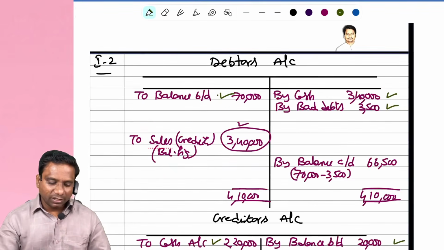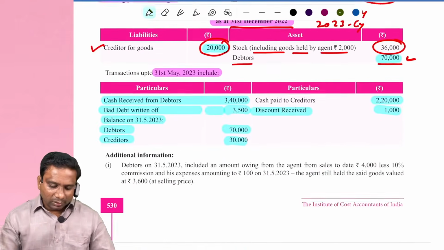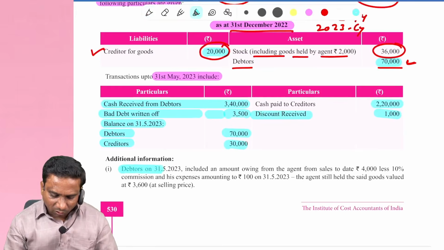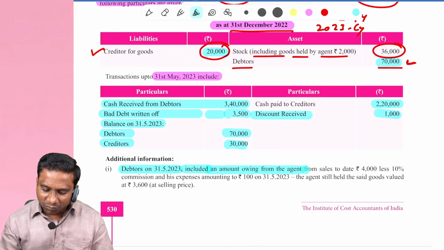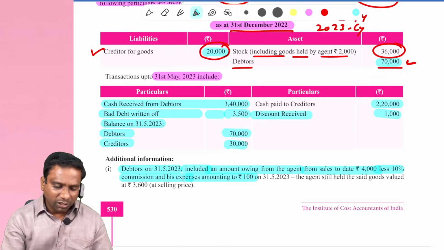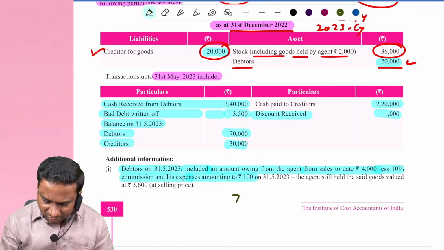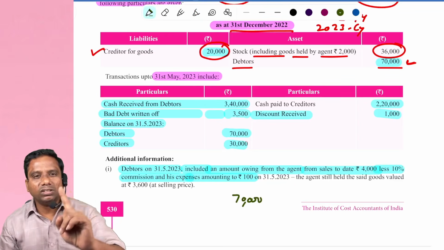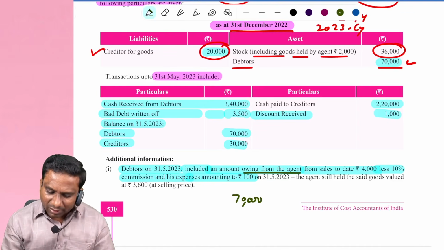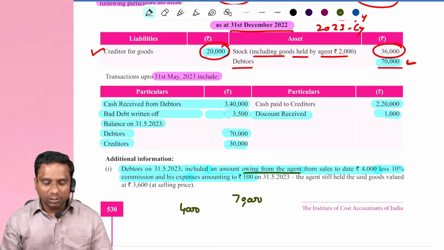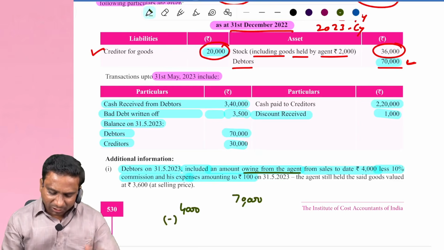Observe carefully. Next information: debtors on 31/5/2023 included an amount owing from the agent from sales to date 4,000 less 10% commission and his expenses amounting to 100. What does it mean? The debtors we have on 31/5/2023 are 70,000. This includes an amount owing from the agent of sales. 4,000 is the sales he made, minus 10% his commission.